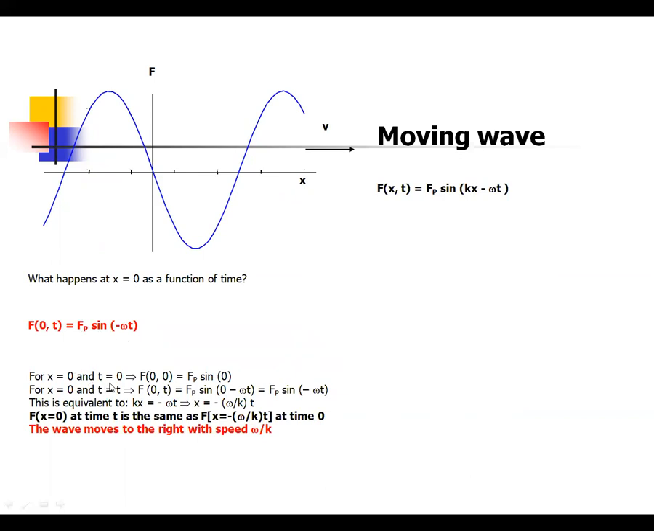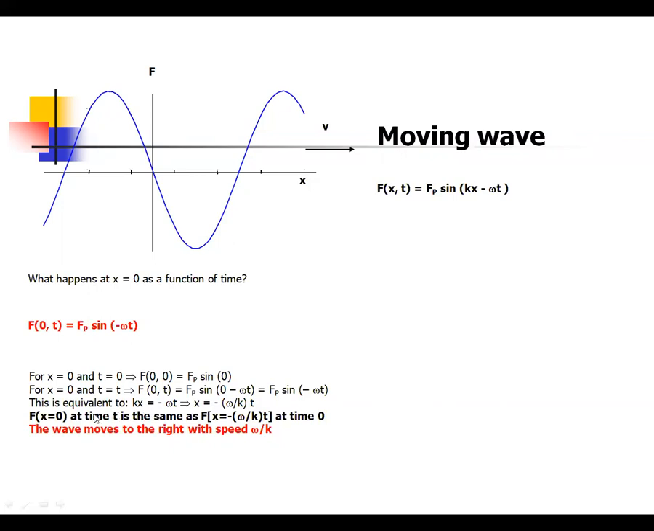For x equal to 0 and t equal to 0, f of 0 comma 0 is equal to f_p sine 0. For x equal to 0 and t equal to t, f of 0 comma t equal to f_p sine of minus omega t. This is equivalent to kx equal to minus omega t, so x equal to minus omega by k into t.